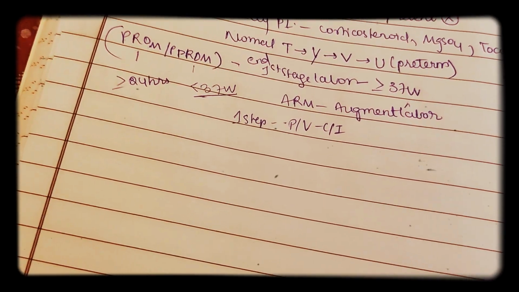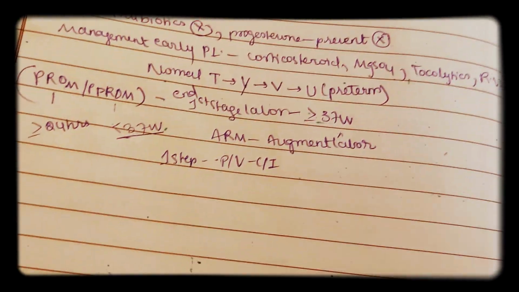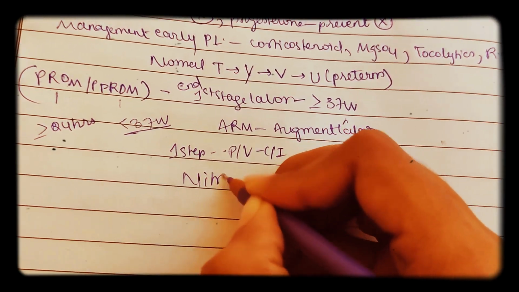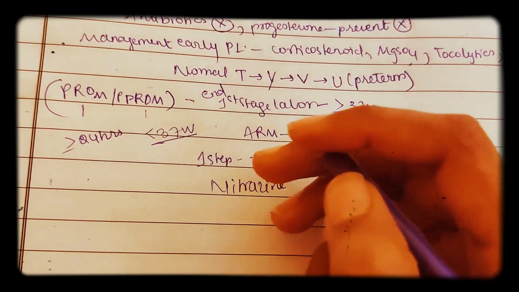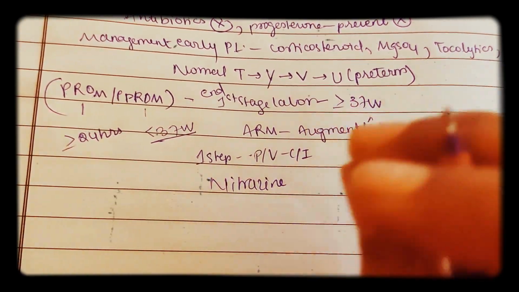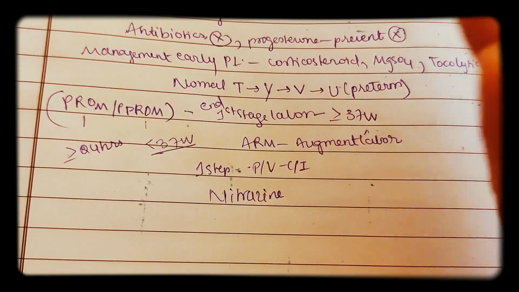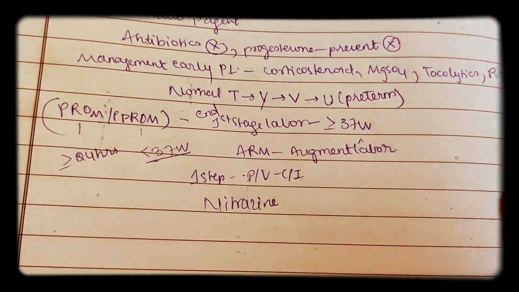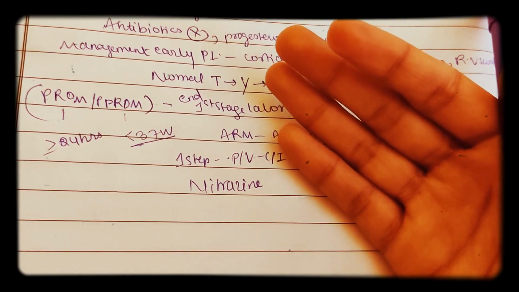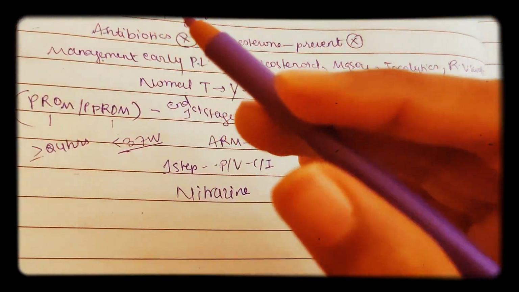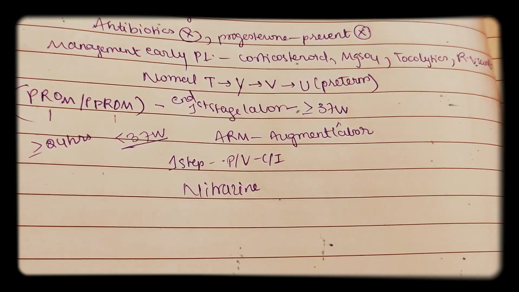And another test which you can do is the nitrazine test. If you remember previous videos, we already discussed this nitrazine test: amniotic fluid is alkaline, vaginal pH is acidic. So introduce nitrazine paper. If it turns blue, then it's alkaline, representing amniotic fluid, so rupture of membranes. If it turns yellow, acidic, then it is vaginal discharge.